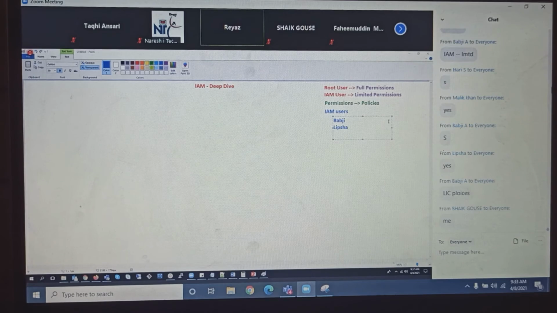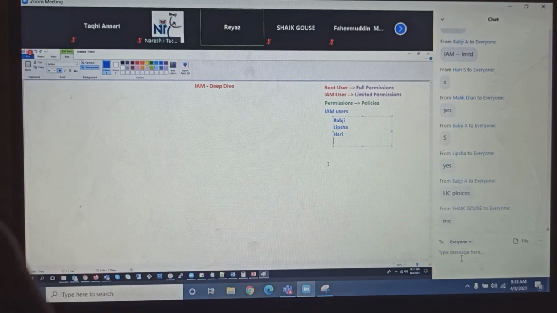Let's say, for example, I'll be creating IAM users like this. Let's say Babji, Lipsha, Hari, Gauss.